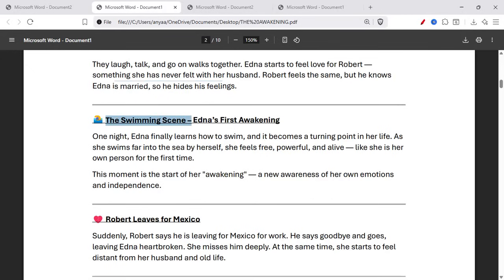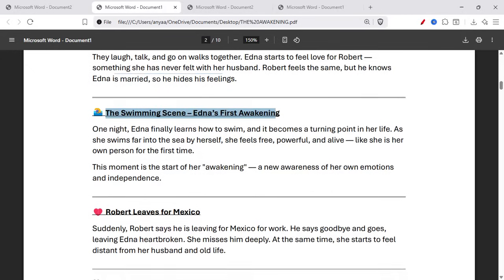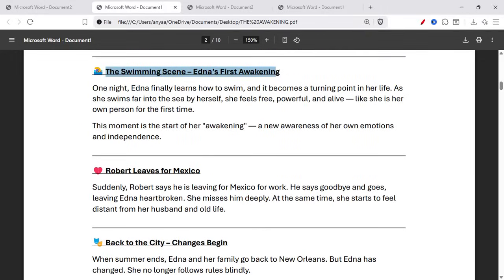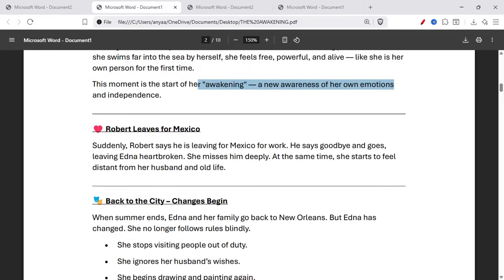The swimming scene, Edna's first awakening. One night, Edna finally learns how to swim, and it becomes a turning point in her life. As she swims far into the sea by herself, she feels free, powerful, and alive, like she is her own person for the first time. This moment is the start of her awakening, a new awareness of her own emotions and independence.